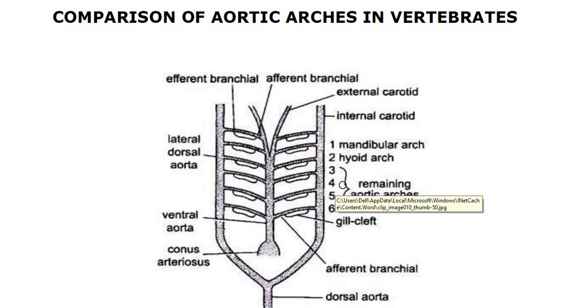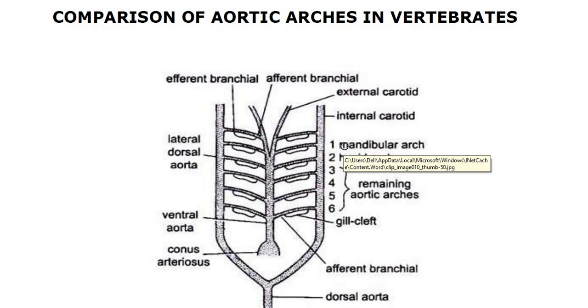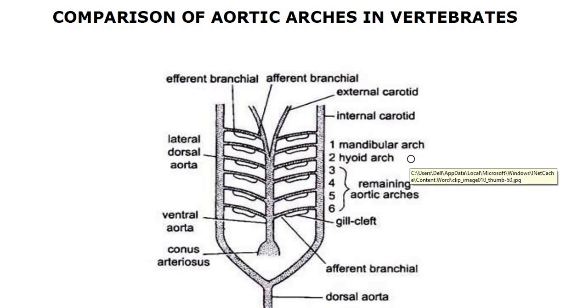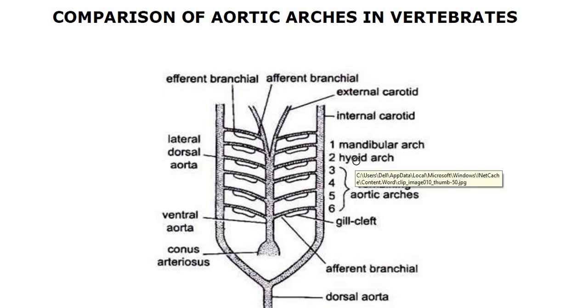These 6 numbers refer to the aortic arches during embryonic conditions. The first aortic arch is called the mandibular arch. Continuing from the mandibular arch, the second aortic arch is called the hyoid arch. So the first aortic arch is named the mandibular arch and the second aortic arch is called the hyoid arch.